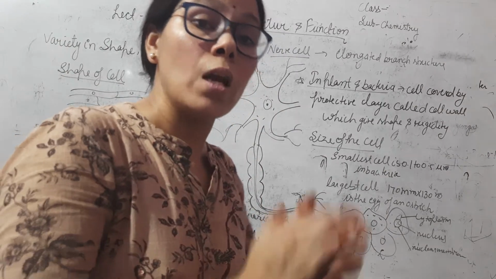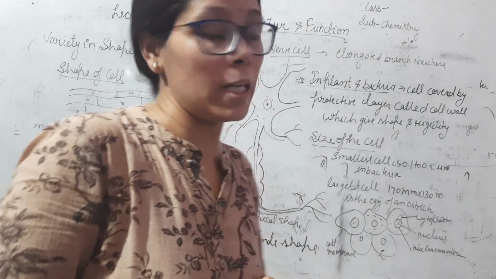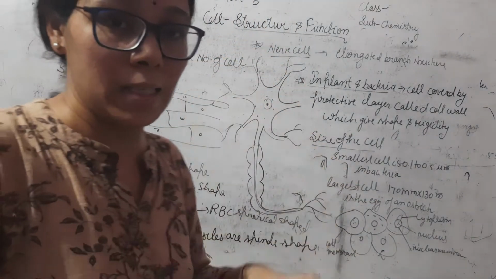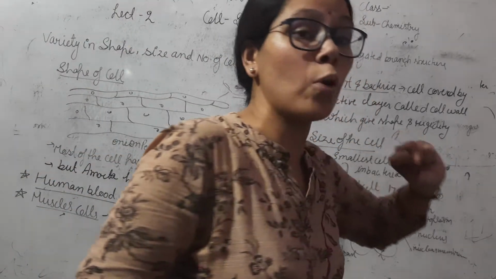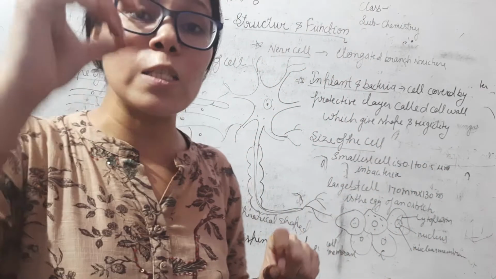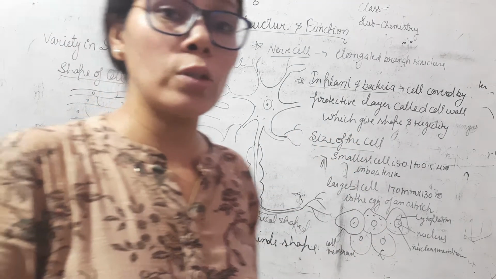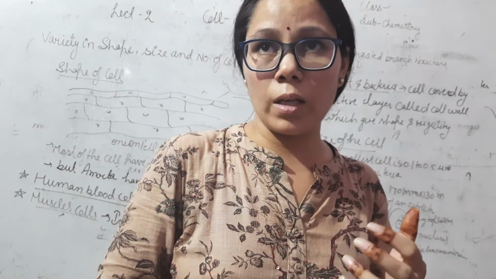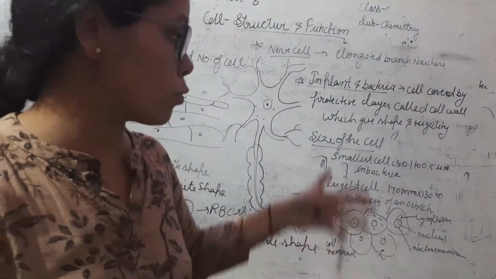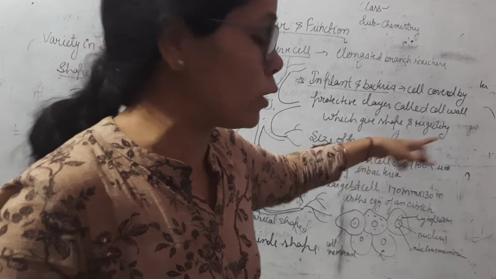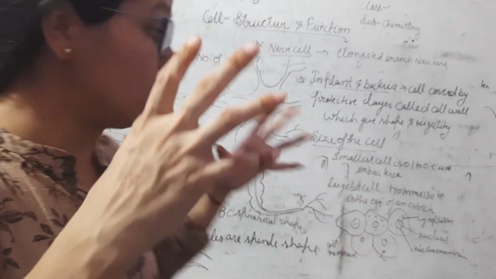Now we talk about the size of these cells. The size of cells is also different in different organisms. For example, the smallest size of a cell is 0.1 to 0.5 micrometer. This is the smallest cell, which is present in bacteria. So the question can be asked: what is the size of the smallest cell? The size of the smallest cell is 0.1 to 0.5 micrometer, which is found in bacteria.